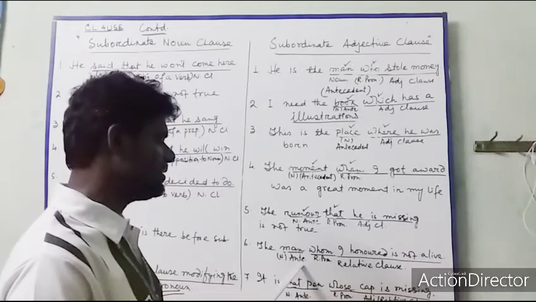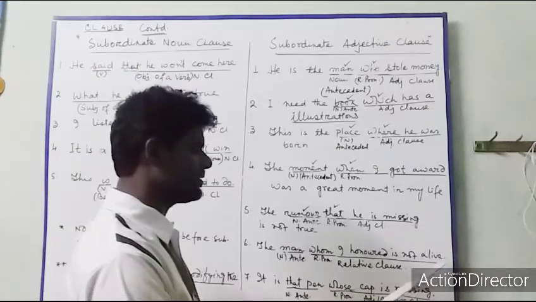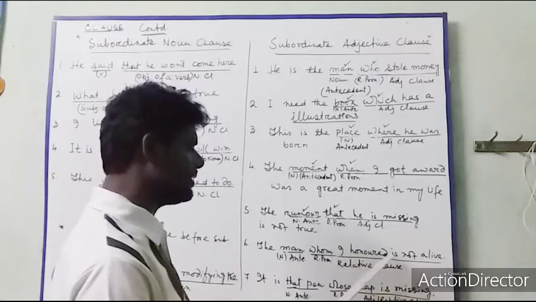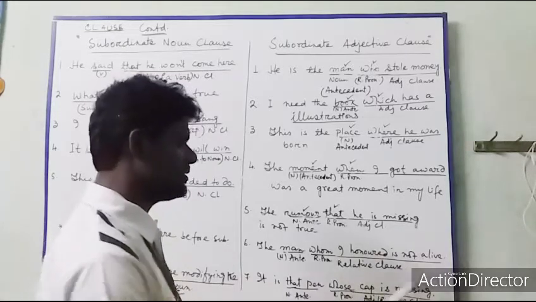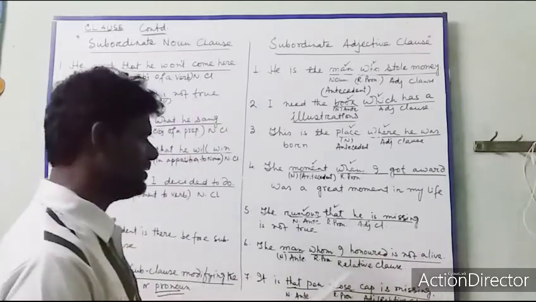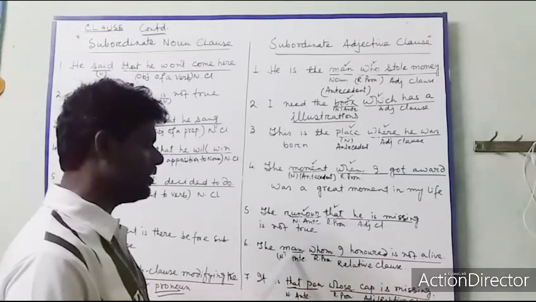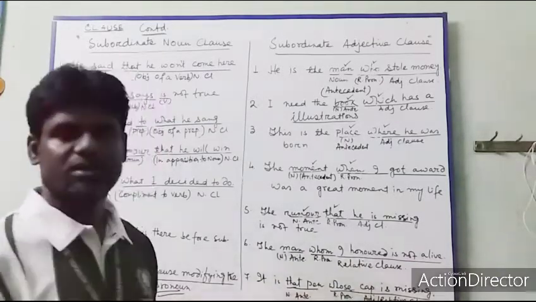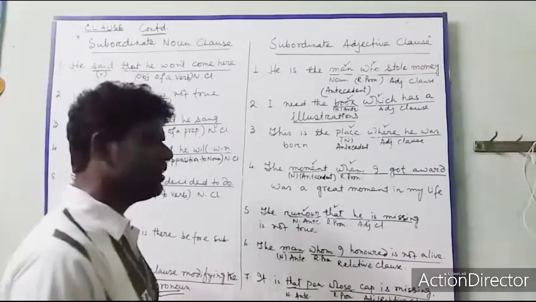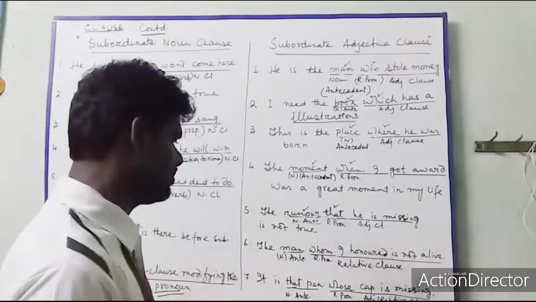This is the antecedent, and whom I honored is a subordinate clause describing the man. So this is a relative clause or subordinate adjective clause.